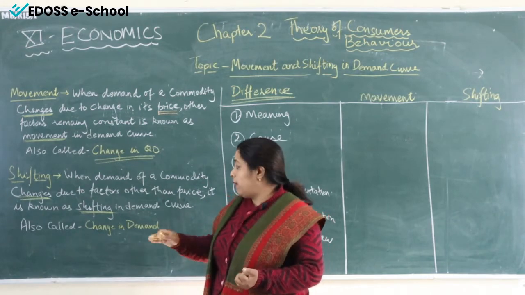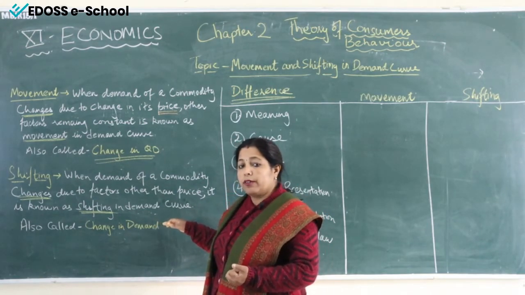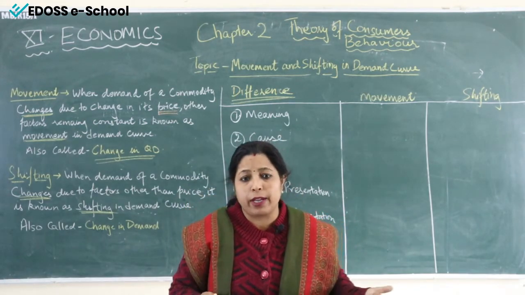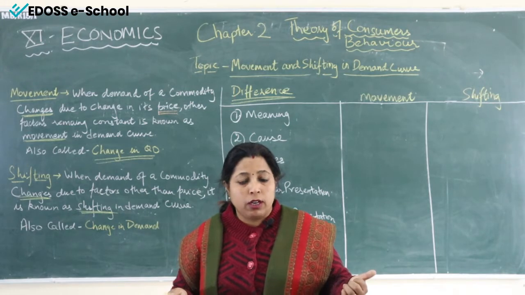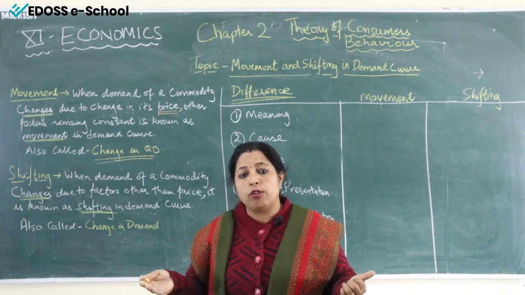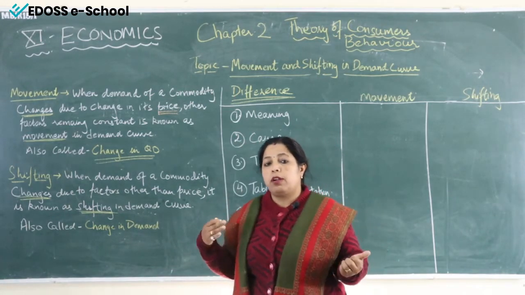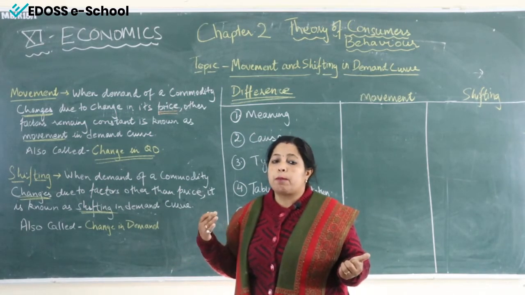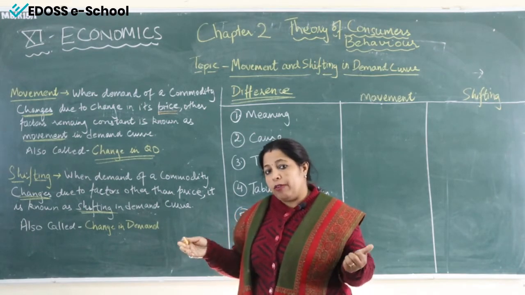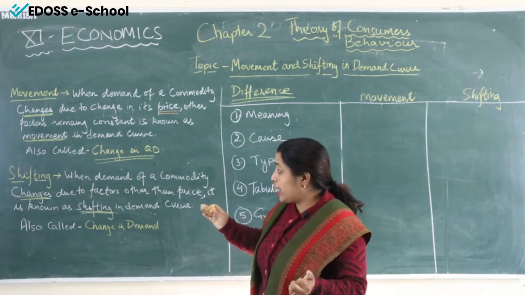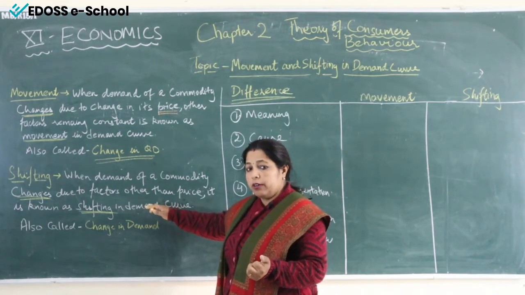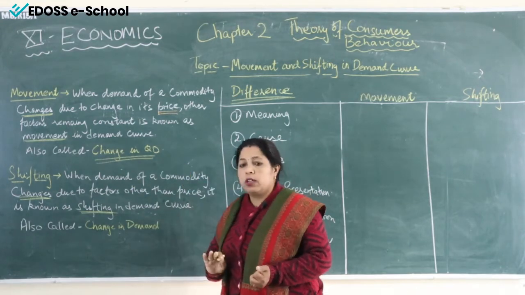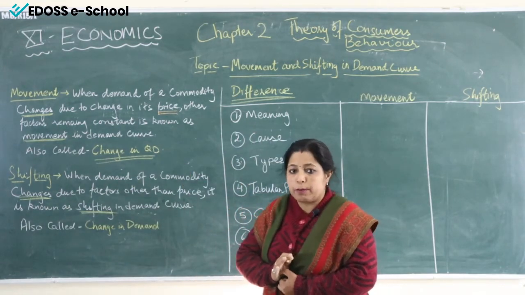And when there is a change in demand curve due to all the factors other than price. Now, if we leave the factor price, what are the factors remaining? Other factors remaining are price of related goods, income of the consumer, taste and preference of the consumer, expectations of the consumer, population size and distribution of income. When all these factors bring change in demand curve, that is called shifting. So, I hope this concept is clear to you all.